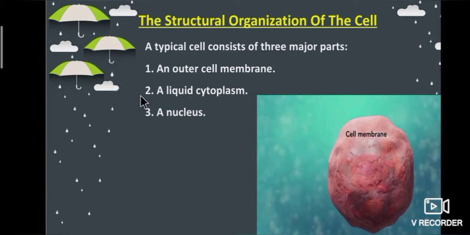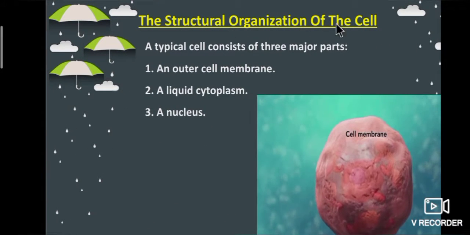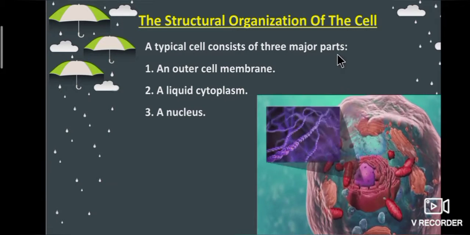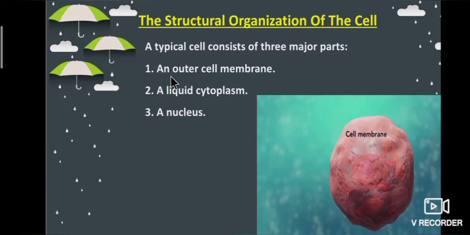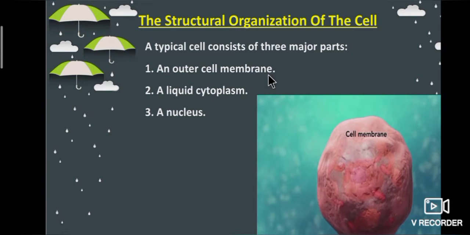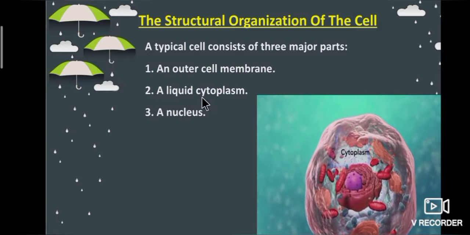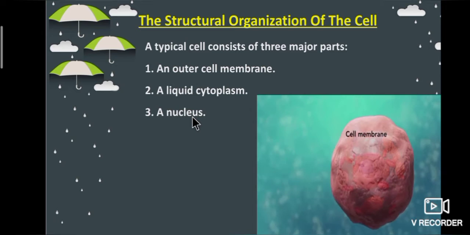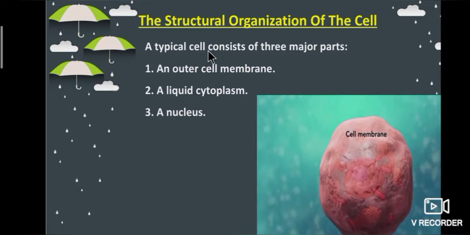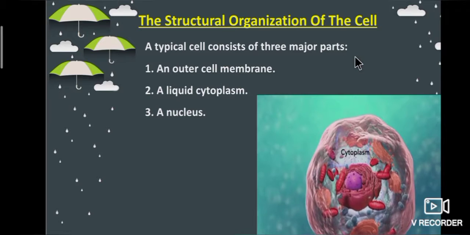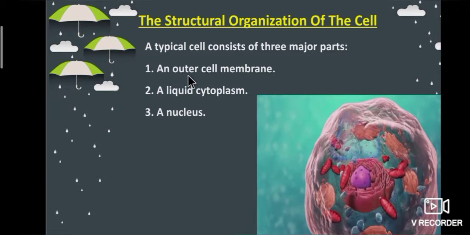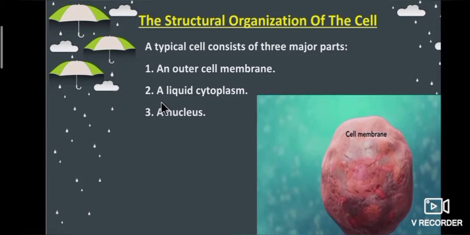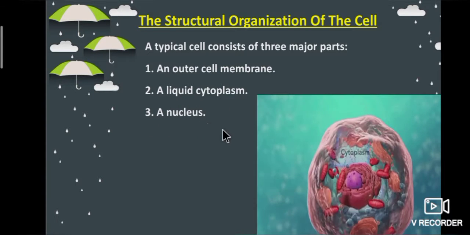Now we are going to learn about the structural organization of the cell. A typical cell consists of three major parts. First one, an outer cell membrane. Second one, a liquid cytoplasm. Third one, a nucleus.